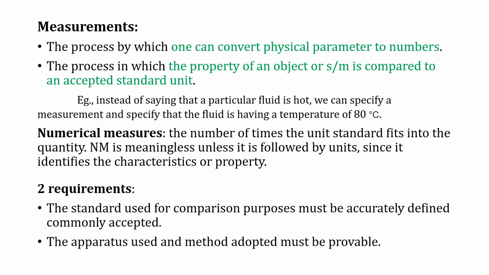So what is meant by numerical measures? The number of times the unit standard fits into the quantity. That is, it is meaningless unless it is followed by units. Hence, it identifies the characteristic or property. So everything should come under units. So we have two requirements for this. The standard used for comparison purposes must be accurately defined and commonly accepted. The second one is that the apparatus used and the method adopted must be provable.